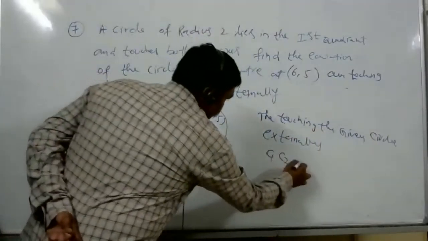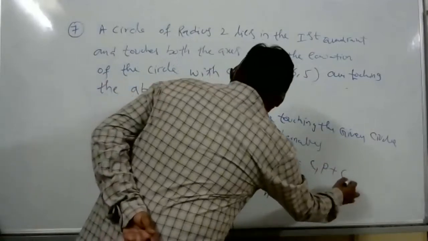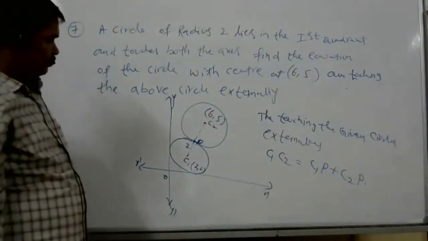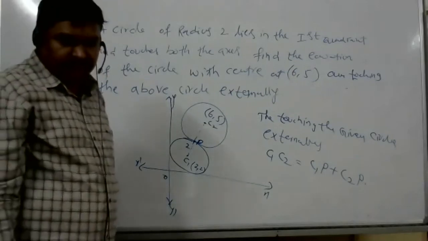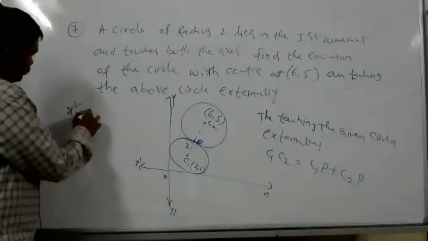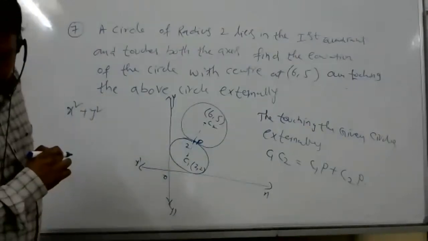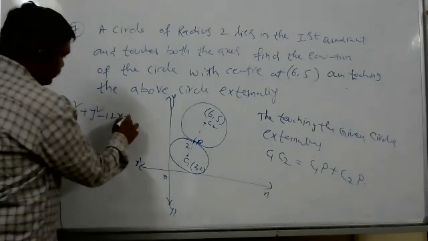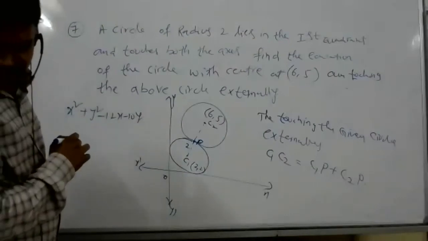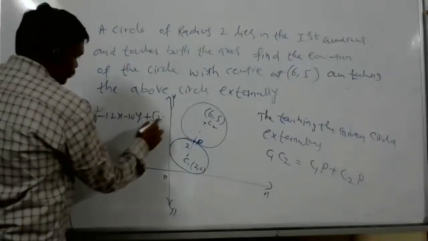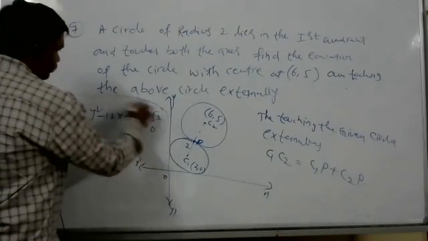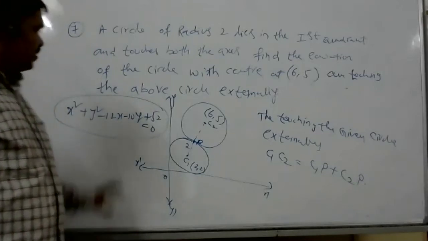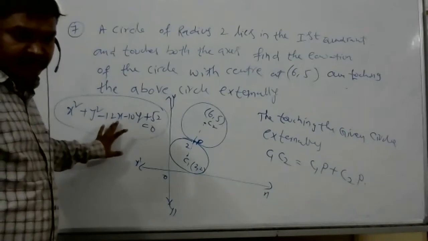Sir, is the answer the equation x square plus y square minus 12x minus 10y plus 52 is equal to 0? Is it correct? Yes, correct, Himanshu.